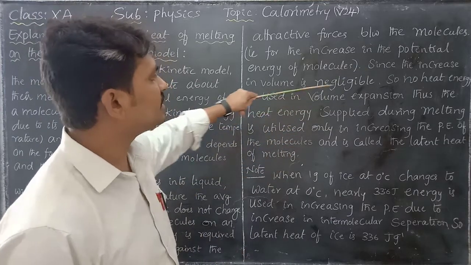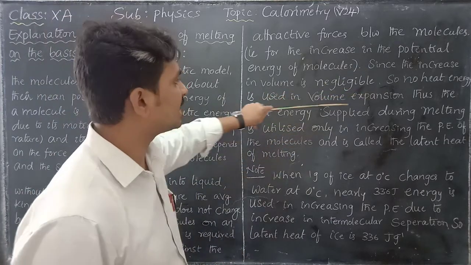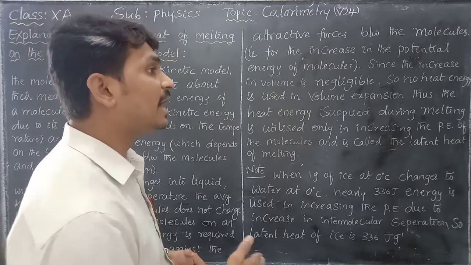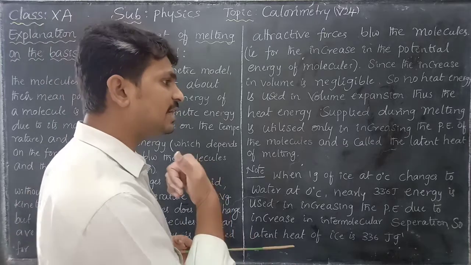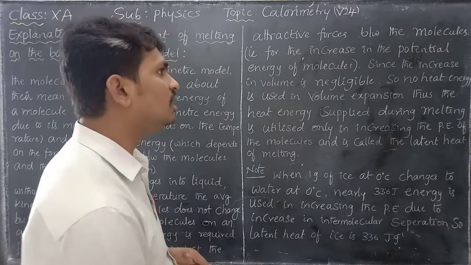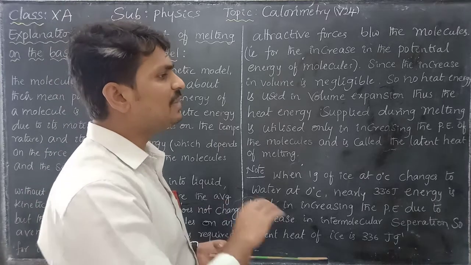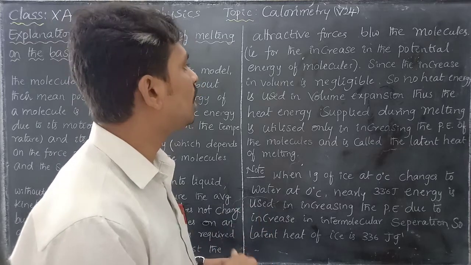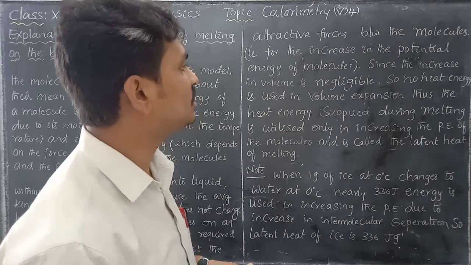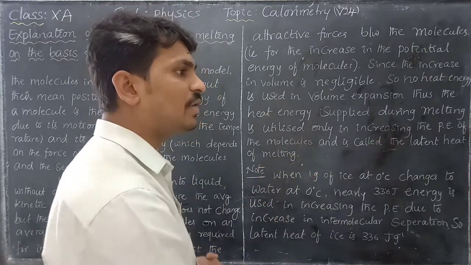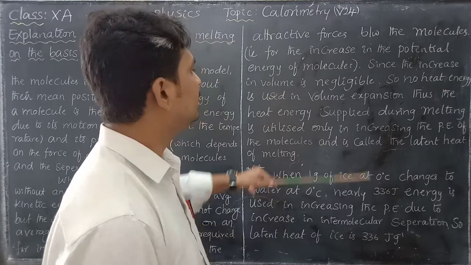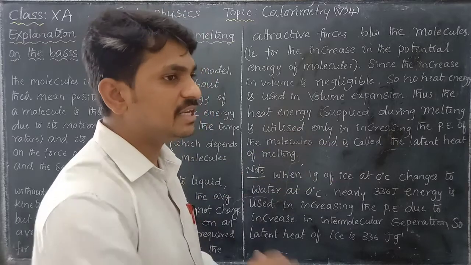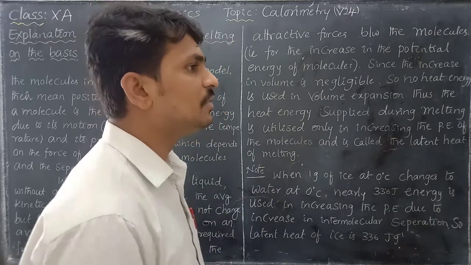Since the increase in volume is negligible, no heat energy is used for volume expansion. Even though all materials expand on heating, whether in length, area, or volume, in solids the volume expansion is very small or negligible. We cannot consider it as expansion of volume based on how much heat energy you are supplying. So the heat energy you supply to the solid during melting is utilized only in increasing the potential energy of the molecules. There is no change in the kinetic energy, and no change due to volume expansion.